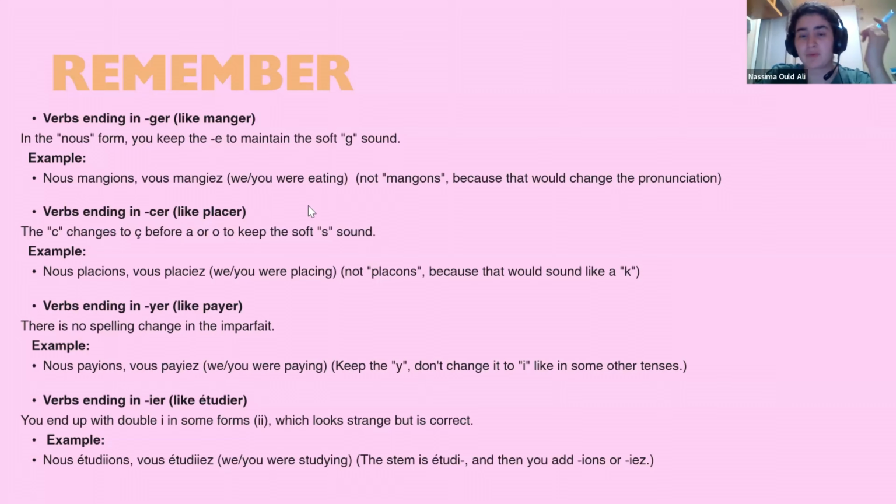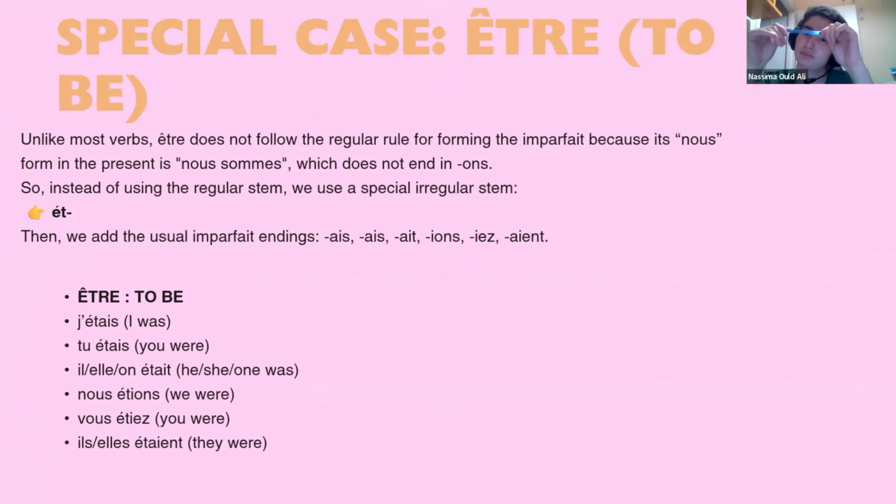But how can we conjugate? How can I say we were eating, you were eating in l'imparfait? Conjugate manger in the nous and vous forms of l'imparfait.